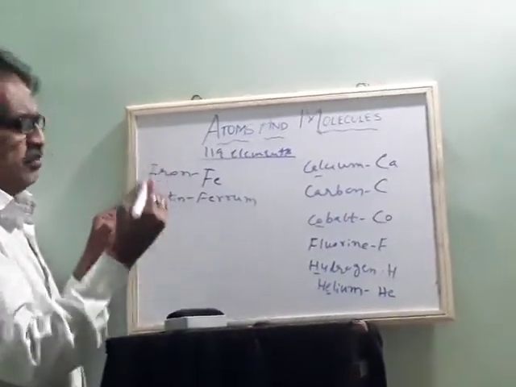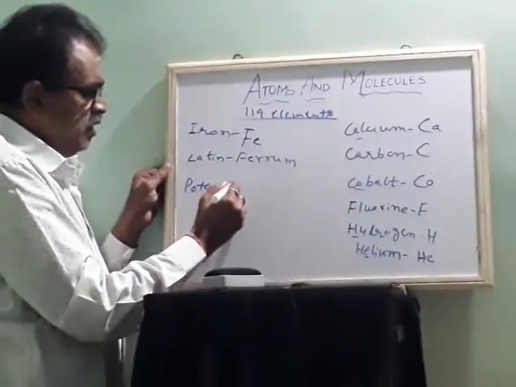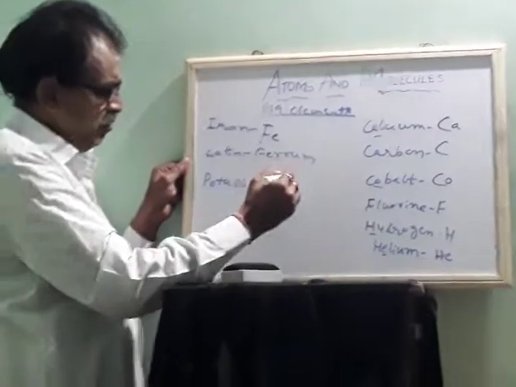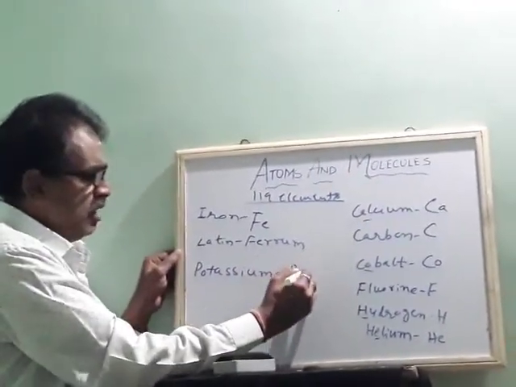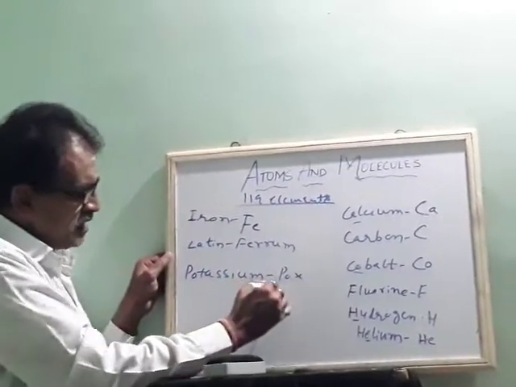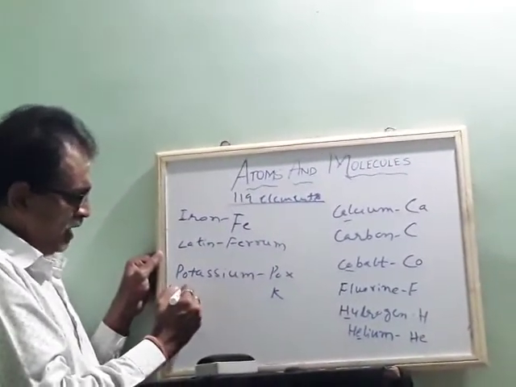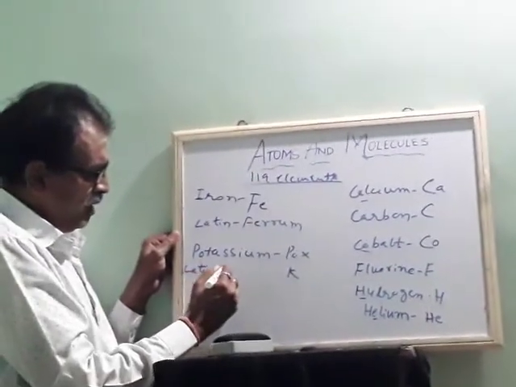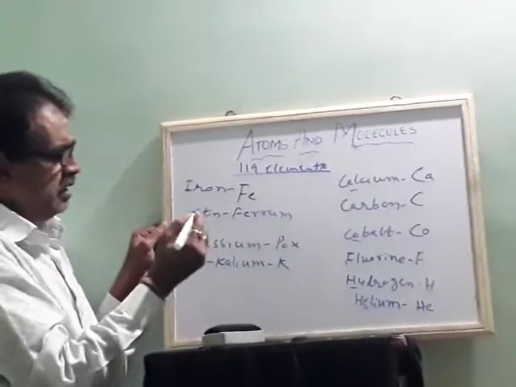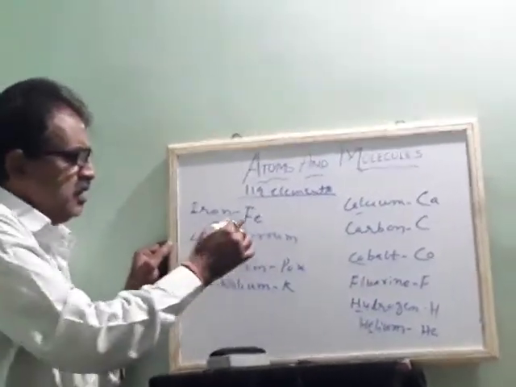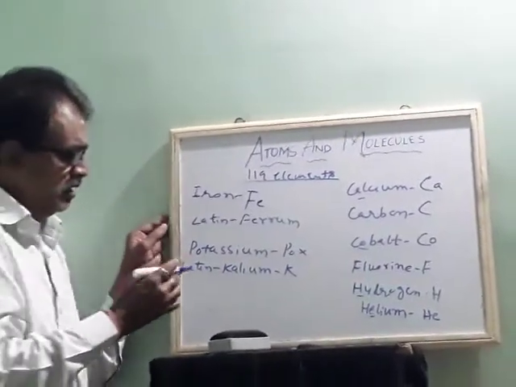Potassium. Potassium should actually be, as per IUPAC, it should be PO. It's wrong. So its symbol is K, because the Latin name of potassium is Kalium. Okay. Potassium as PO is wrong. Potassium is K, correct? Okay.